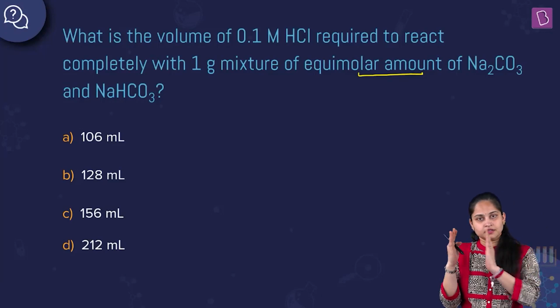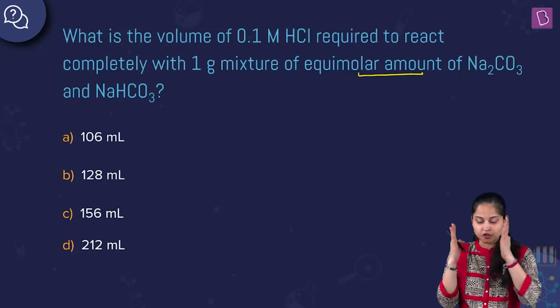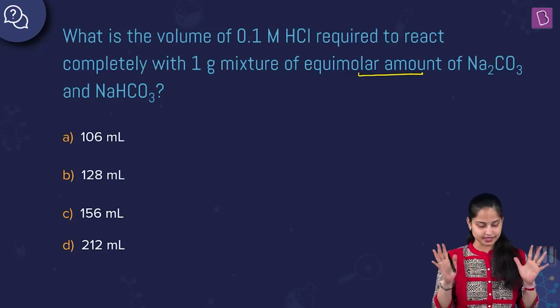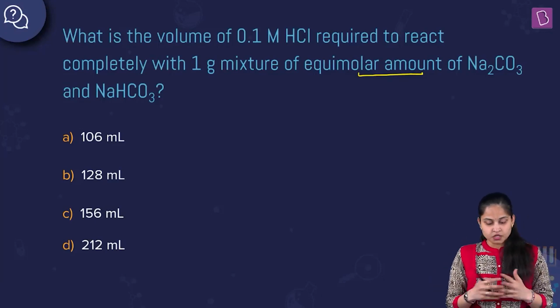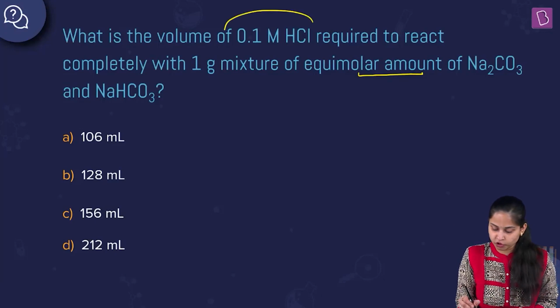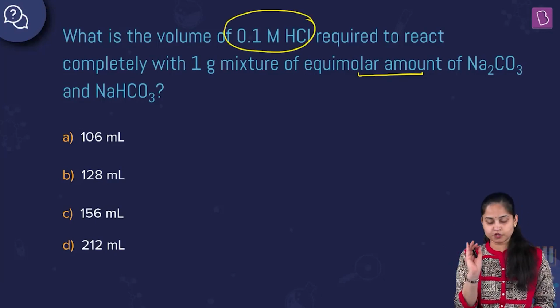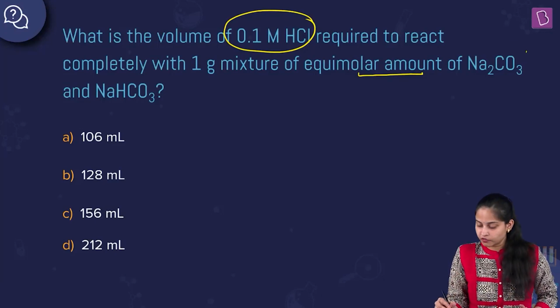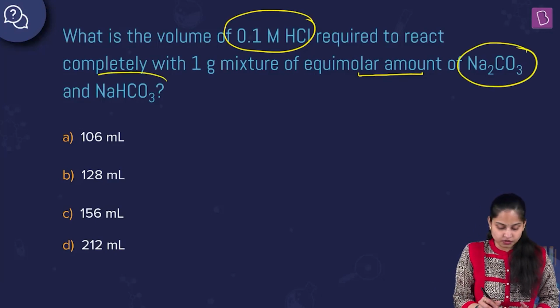That means their moles are actually the same for Na2CO3 and NaHCO3. So we need to talk about the volume required of 0.1 molar HCl solution to completely react with the equimolar amount of Na2CO3 and NaHCO3.